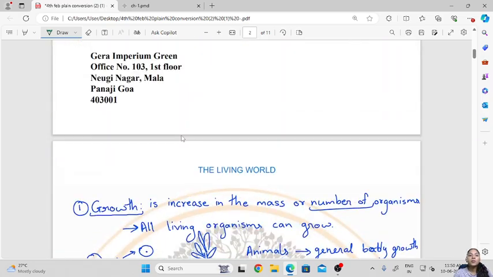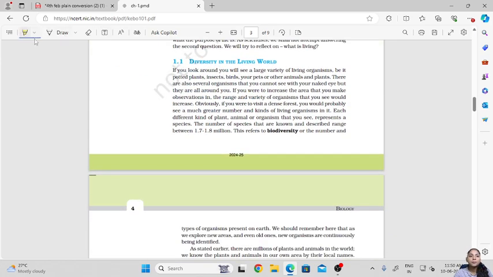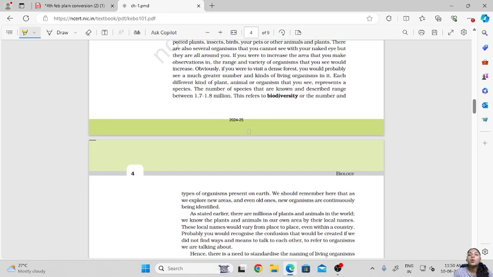So this is all about the properties of living organisms. Then diversity in the living world. So we know that on earth there are various kinds of organisms, from microbes, insects, various kinds of plants, animals, birds, reptiles and so on. So all these organisms, the number and types of organisms, all these form the biodiversity. Okay, so biodiversity basically refers to the number and type of organisms that are present on earth.